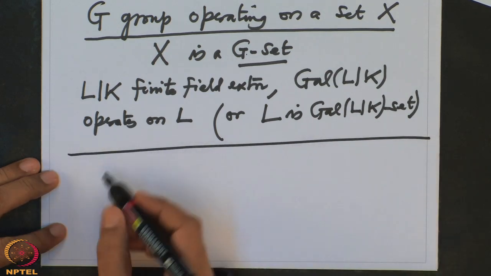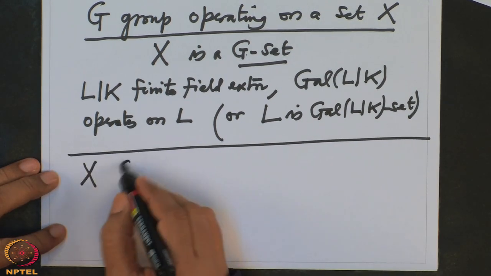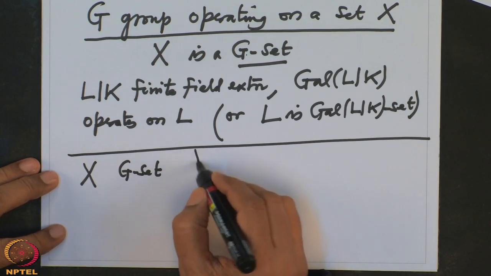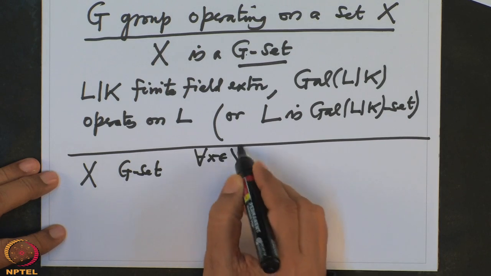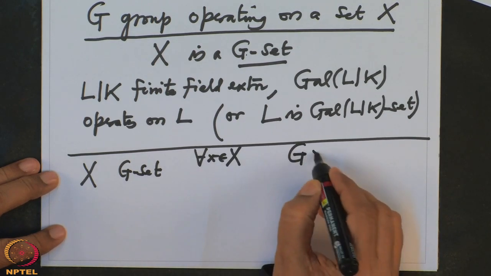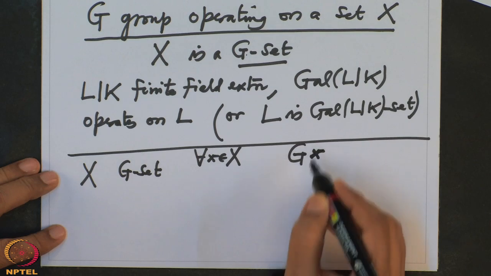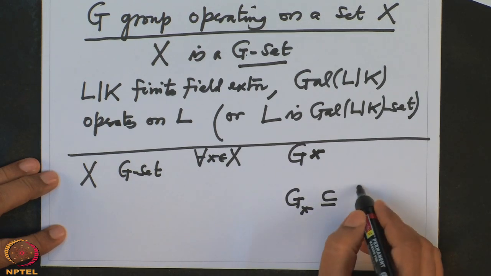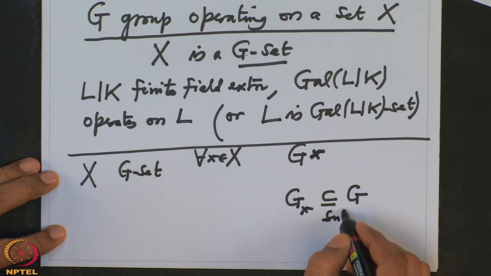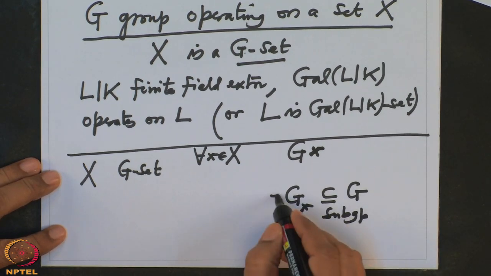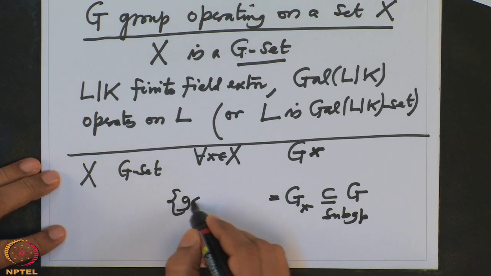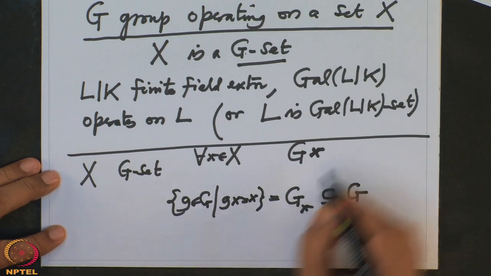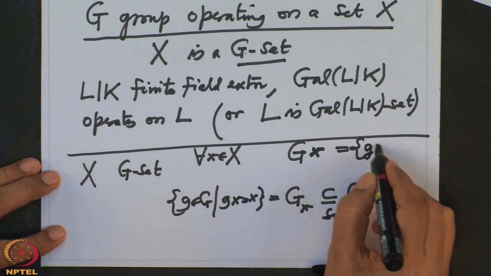So now just recall that whenever X is a G-set, what all data we have attached to that. For any x in X, we have the orbit, they are all G multiples of x, and we have the stabilizer. This is a subgroup of G, the one which doesn't move x. So these are all g in G such that gx is x, and these are all G multiples of x.